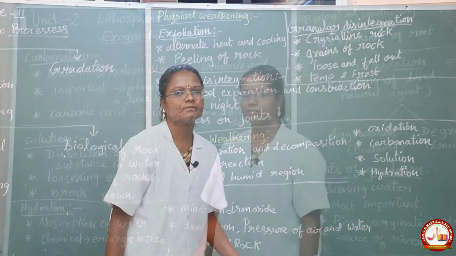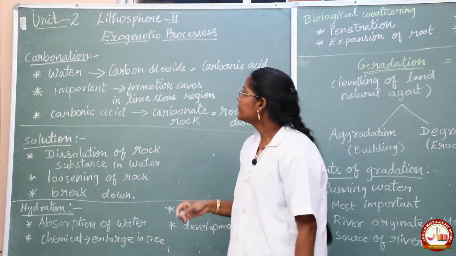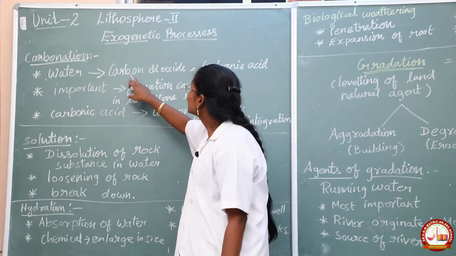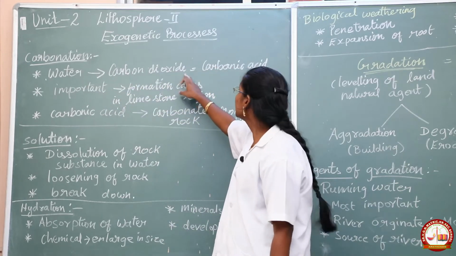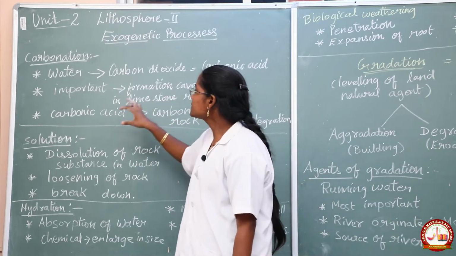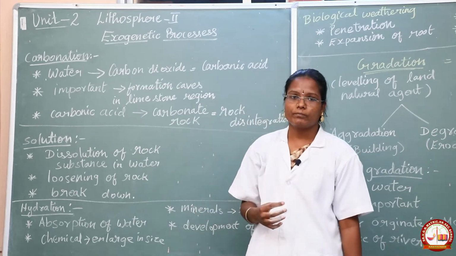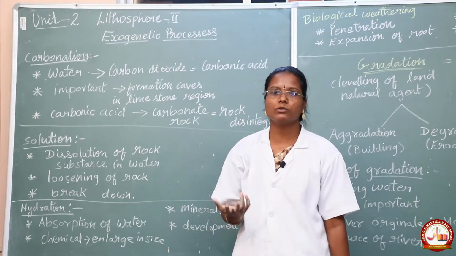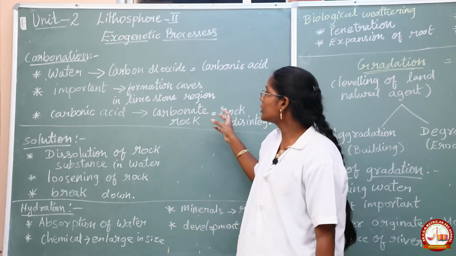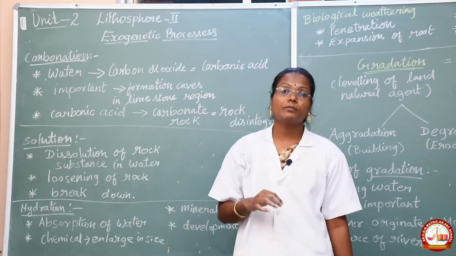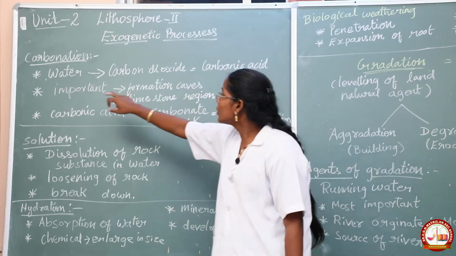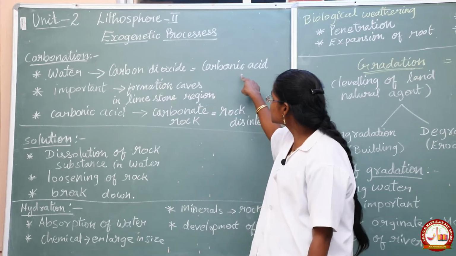Okay, next is carbonization. Carbonization in chemical weathering means the water on the land reacts with the carbon dioxide in the atmosphere and creates carbonic acid. This is very important in forming caves. We have many caves, and that is because of carbonization only. So carbonization is important for the formation of caves, especially in limestone regions. When water reacts with carbon dioxide, it creates carbonic acid.